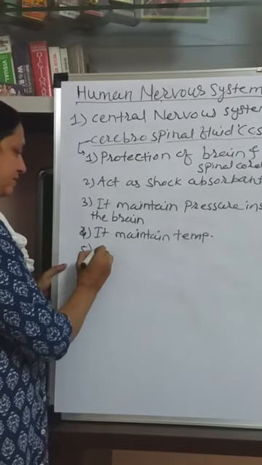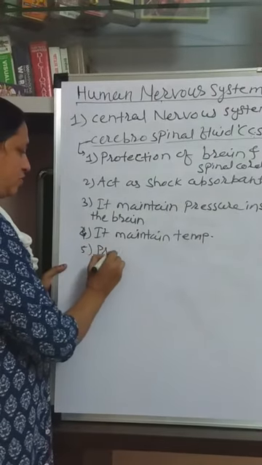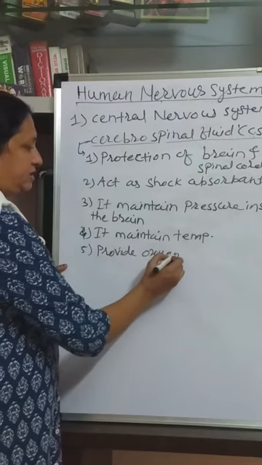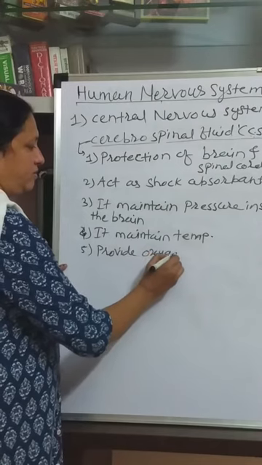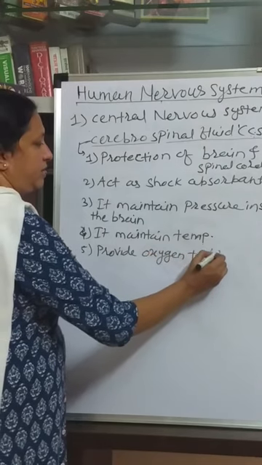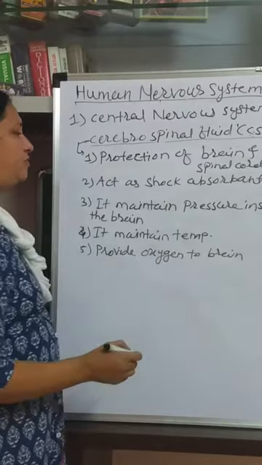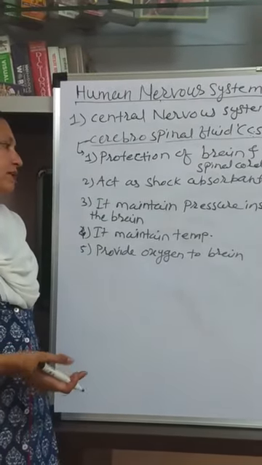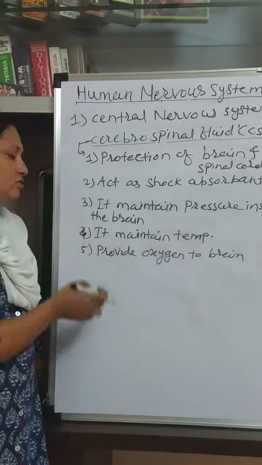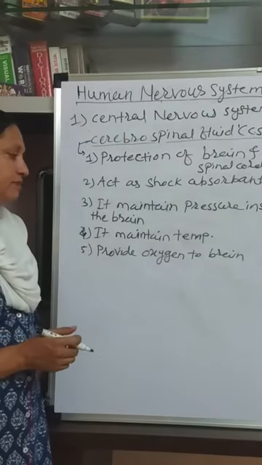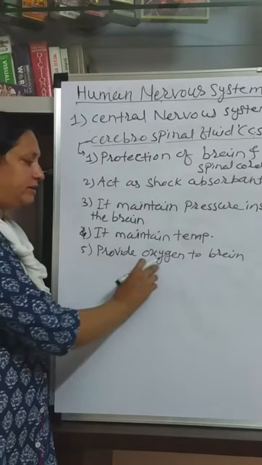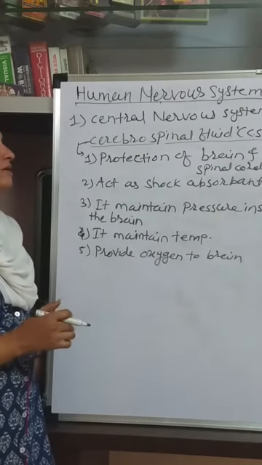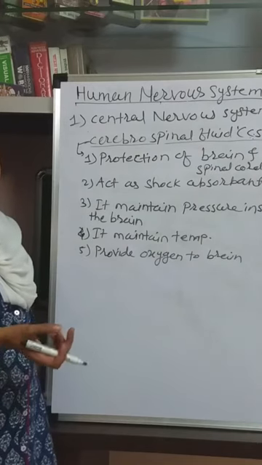Then it provides oxygen to the brain. You know the demand of oxygen of the brain is more as compared to other organs, because the brain continuously works, and so the cells of the brain require more oxygen, and to fulfill the demand of oxygen, this CSF is also helpful as compared to the blood.